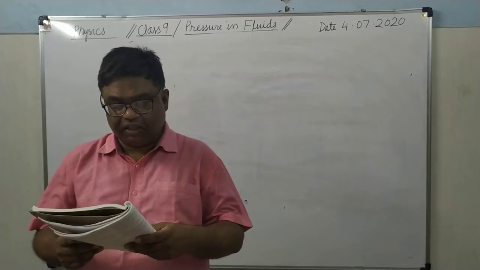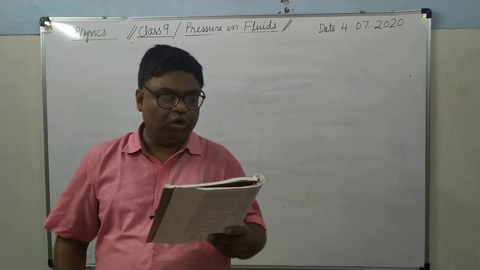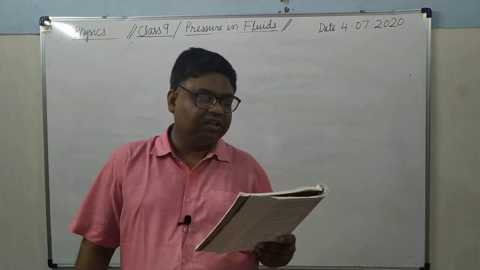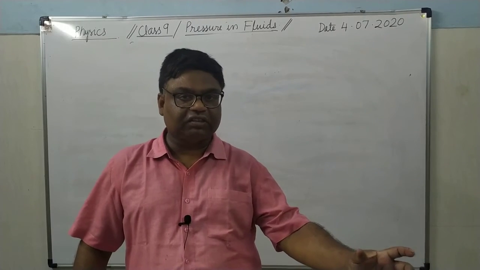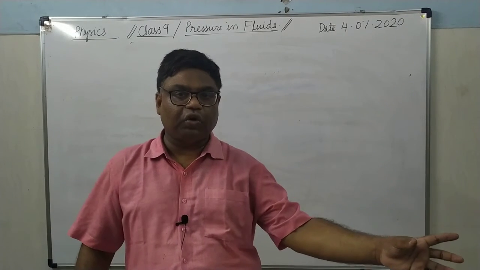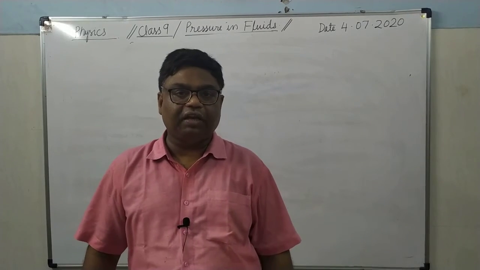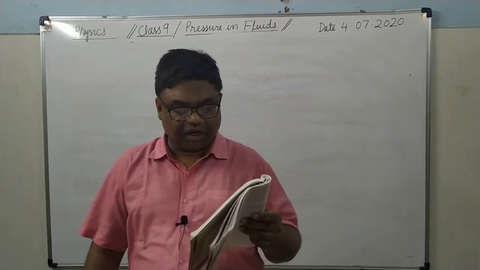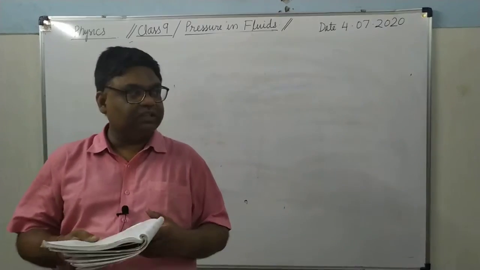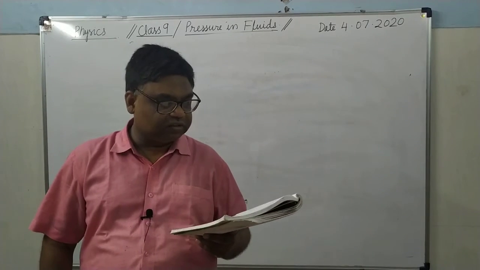It also depends upon acceleration due to gravity. But at a particular place, g remains same. So whether you have taken this container or that container, liquid A or liquid B, g will not make any effect because g is same for both. But pressure is also directly proportional to the acceleration due to gravity.